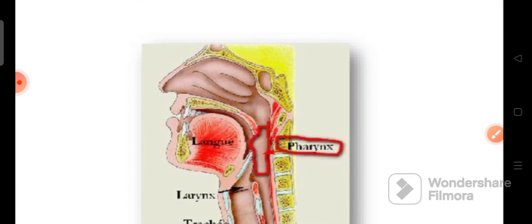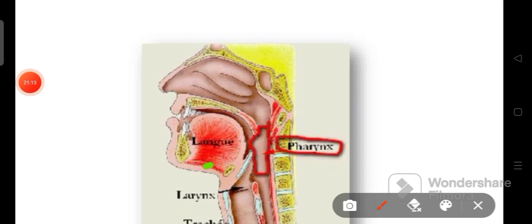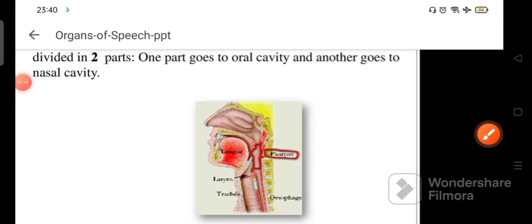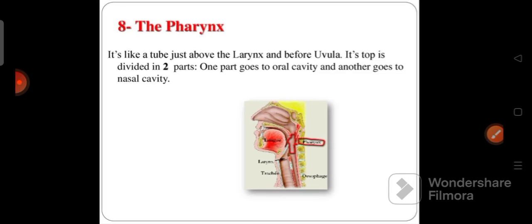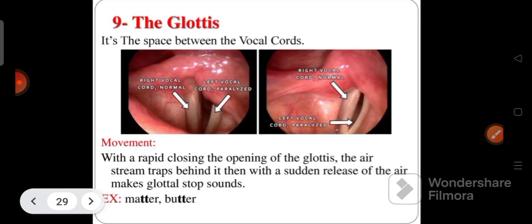So this is the oral cavity and this is the nasal cavity. And the next organ is the glottis. What is this glottis?